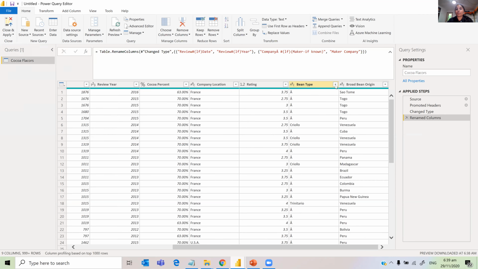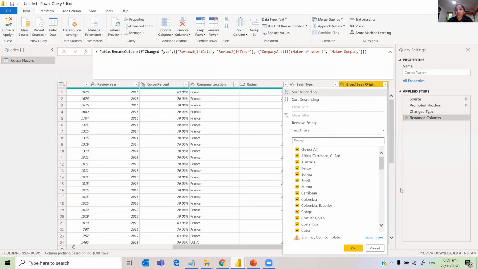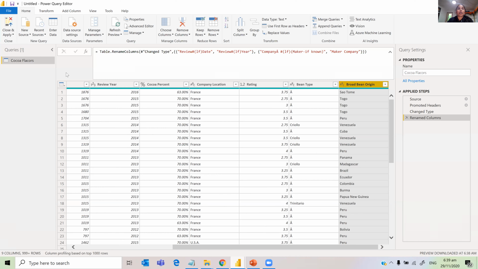So if you want to eliminate all those that don't have, there were some nulls, I think. No, there are no nulls here. If you have any nulls in your data, you can just remove those. I think, yeah, this is a miscoded thing, so you can just remove that. I'm not going to remove anything for now. I'm just going to close and apply.